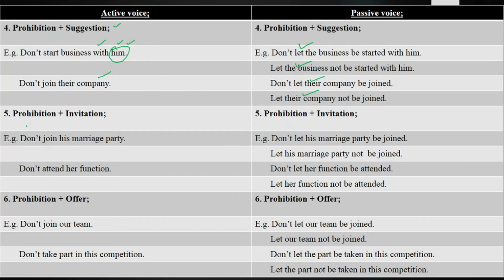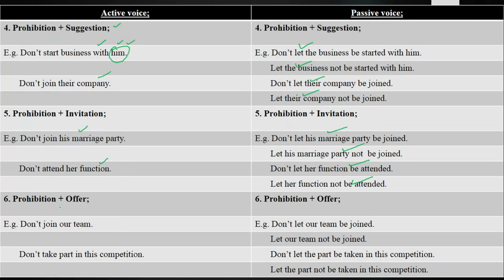Okay, next, the 5th usage, we have prohibition plus invitation. When you are prohibiting someone in an invitation, you will say don't join his marriage party, don't let his marriage party be joined, and let his marriage party not be joined. And don't attend his function, don't let the function be attended, and let the function not be attended. Again there are 2 ways. So there are again 2 ways to change the prohibition plus invitation sentences from active voice into passive voice.